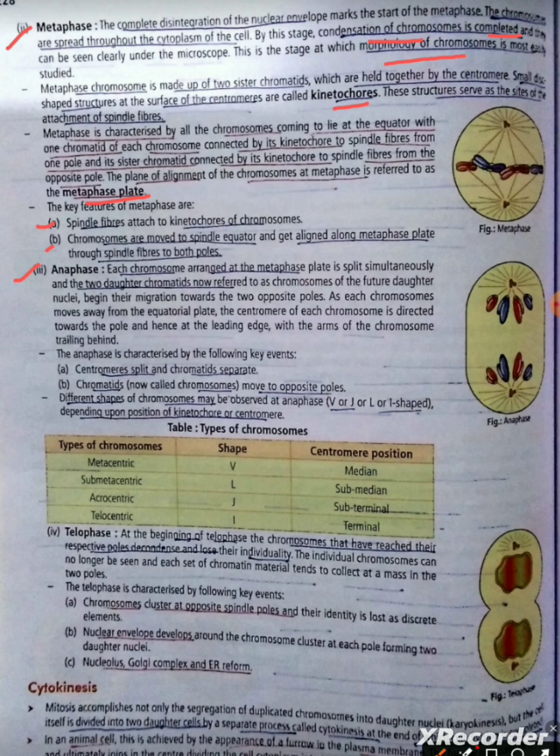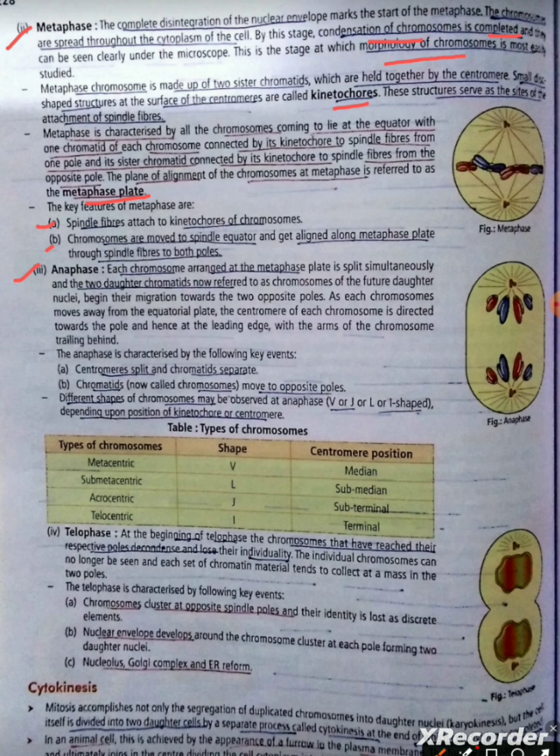Point 3. Anaphase. Each chromosome arranged at the metaphase plate is split simultaneously, and the two daughter chromatids, now referred to as chromosomes of the future daughter nuclei, begin their migration towards the two opposite poles. As each chromosome moves away from the equatorial plate, the centromere of each chromosome is directed towards the pole and hence at the leading edge, with the arms of the chromosome trailing behind.